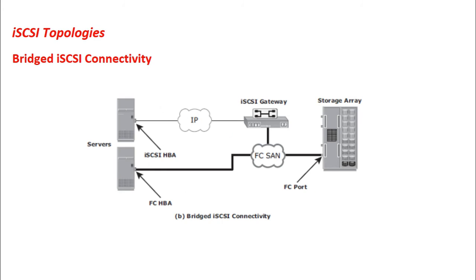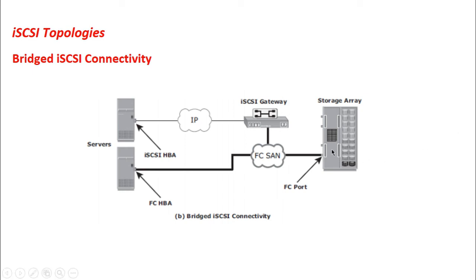Now this bridged iSCSI connectivity is used to connect a host in an IP network to a storage array that is present in a storage area network. In this case, the array does not have any iSCSI ports. As we can see, we do not have any iSCSI ports here. The only ports available on the storage array are the fiber channel ports. Therefore, an external device called a gateway or a multi-protocol router must be used to facilitate the communication between the iSCSI host and the fiber channel storage.